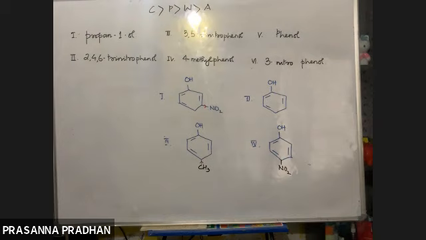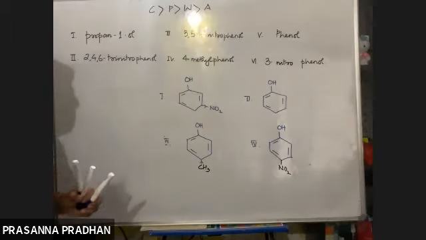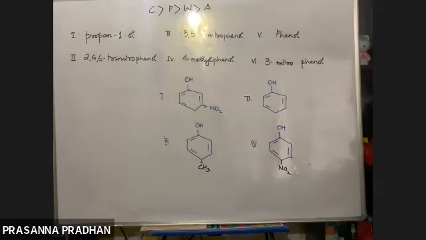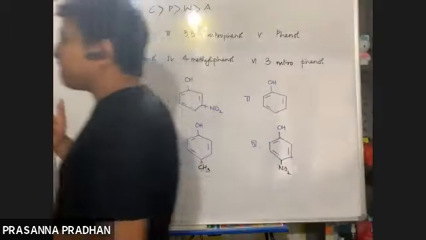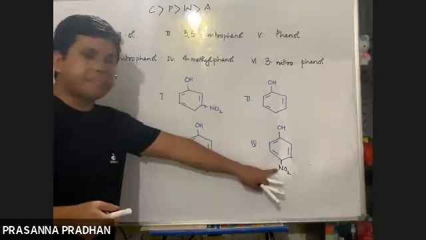Now let us discuss again. In 1 and 4 we have electron withdrawing groups. So between 1 and 4, which one would be more acidic and why? 4. Why? Because the nitro group is in the para position. Excellent. Because we know that the effect of a substituent is more pronounced in the para and ortho position. So this electron withdrawing group is present in the para position.